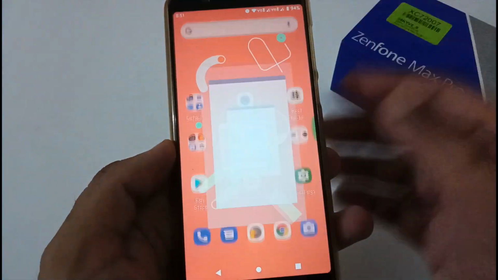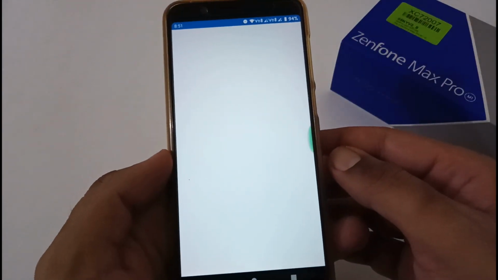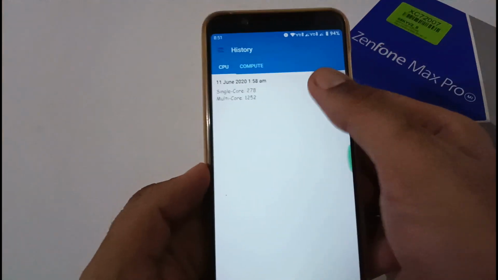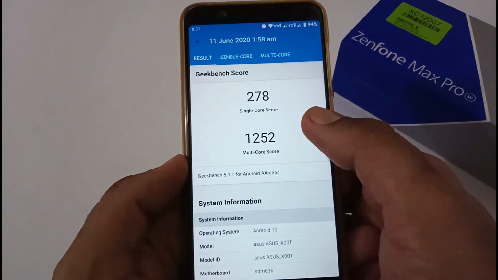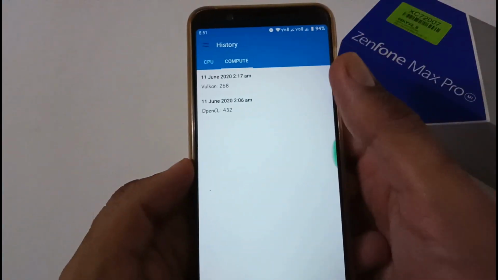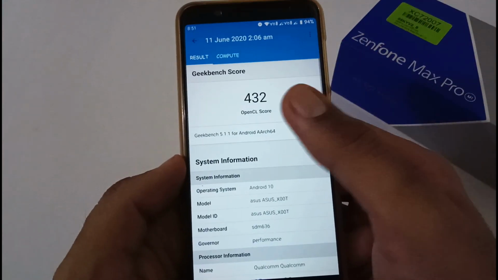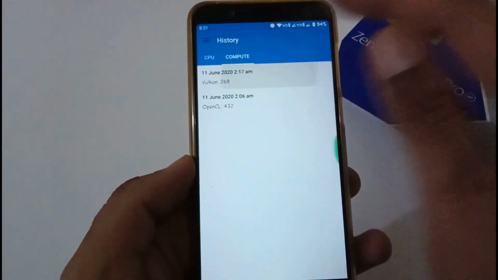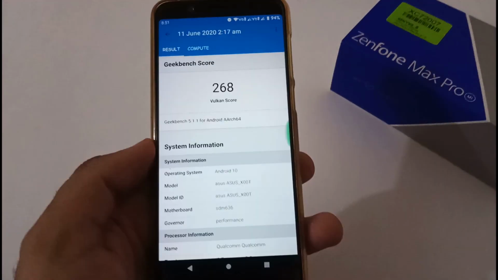Apart from this, benchmark scores on the basis of Geekbench. These are the single core scores: 278 is the single core score, 1252 is the multi-core score. Apart from this, on the basis of compute, using the OpenCL API 432, and using the Vulkan API 268.